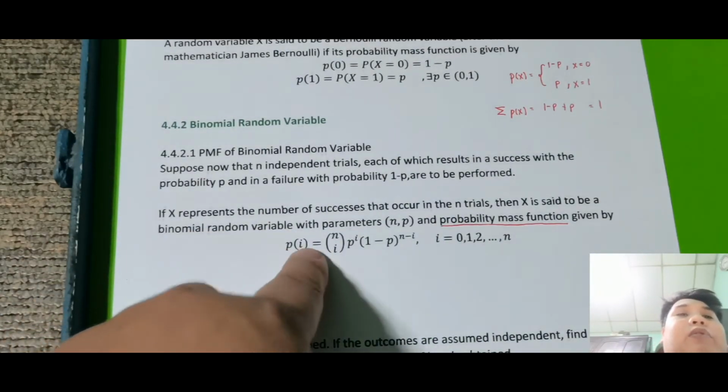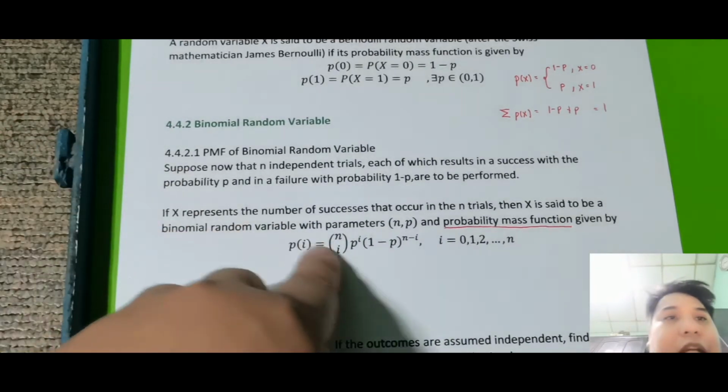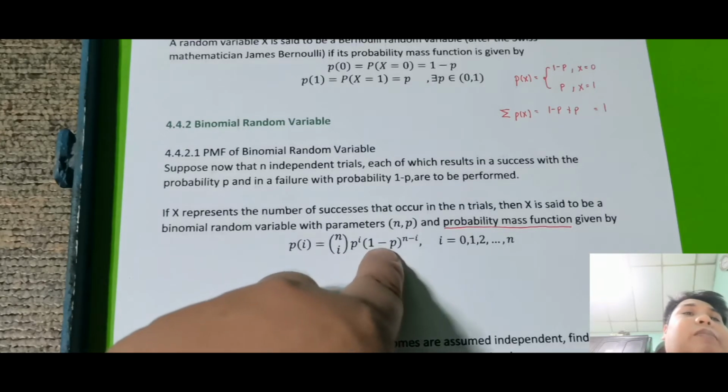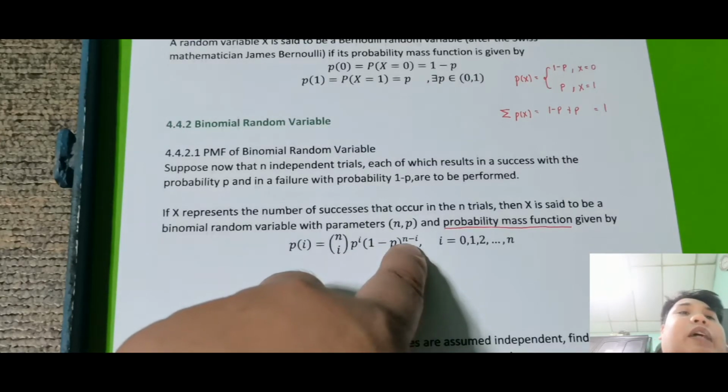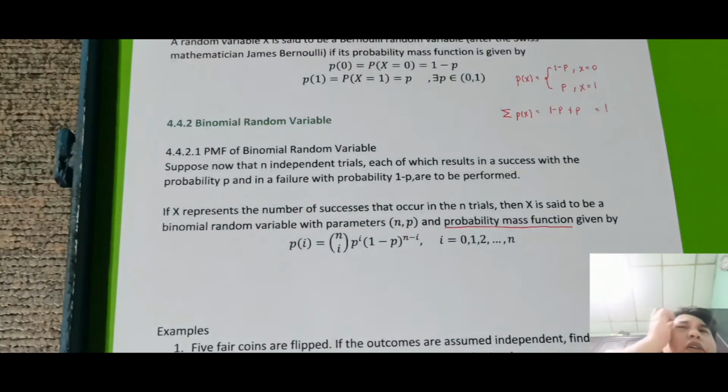So p of i is equal to n taken i, p raised to i times 1 minus p raised to n minus i, where i is equal to 0, 1, 2, 3 up to n. So bakit nag-start sa 0? Kasi mag-start naman talaga tayo totally sa hindi tayo nag-trial. Baka start natin sa hindi tayo nag-trial.